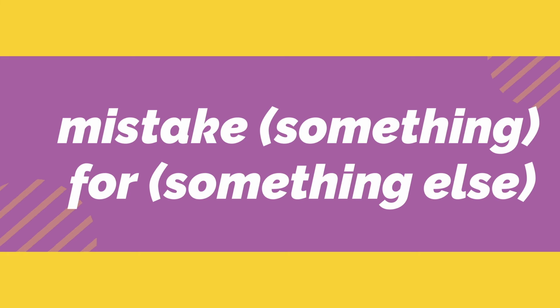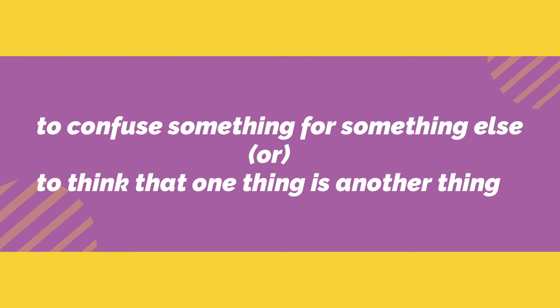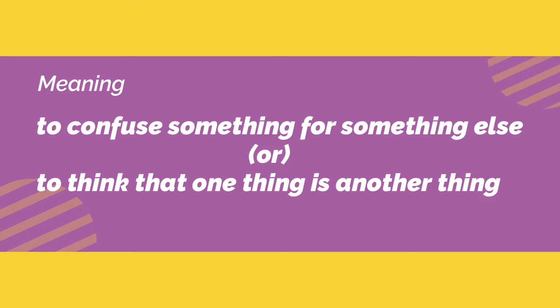And the same phrasal verb can be used with things also: mistake something for something else. The meaning is the same, to confuse something for something else, or to think that one thing is another thing. Let us see some examples.